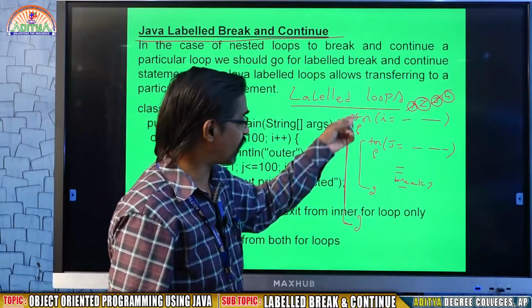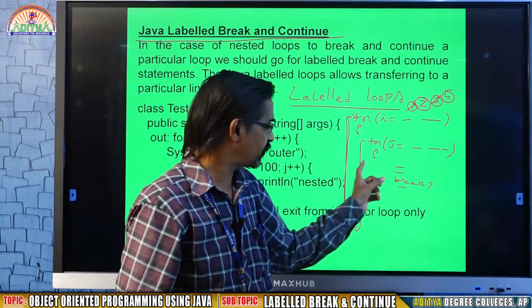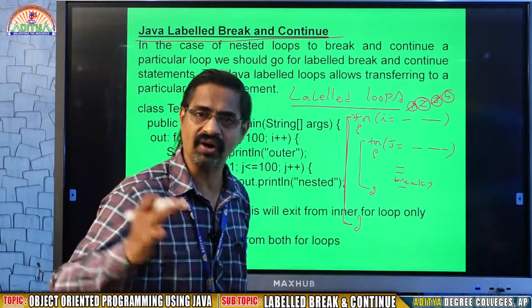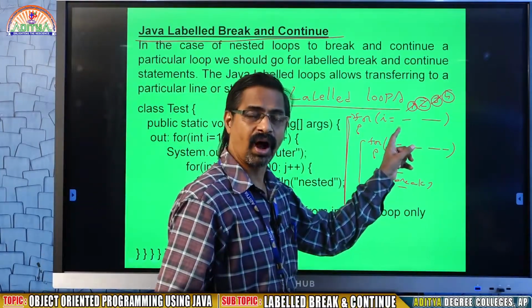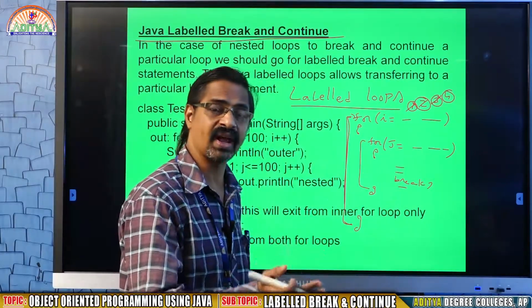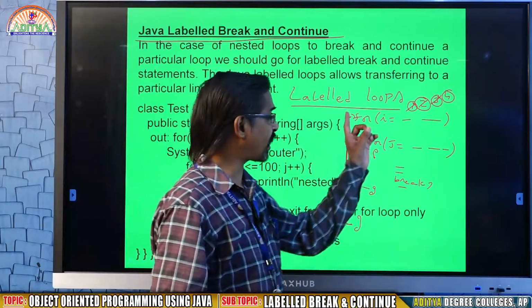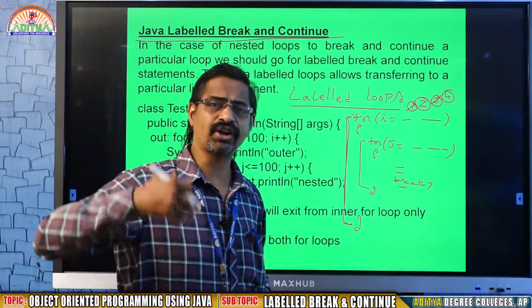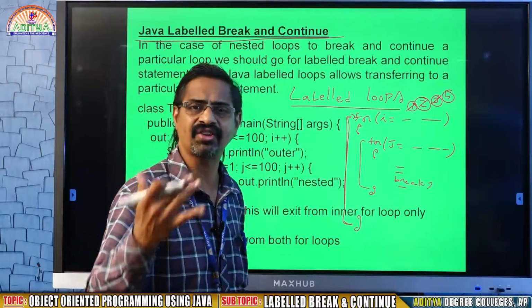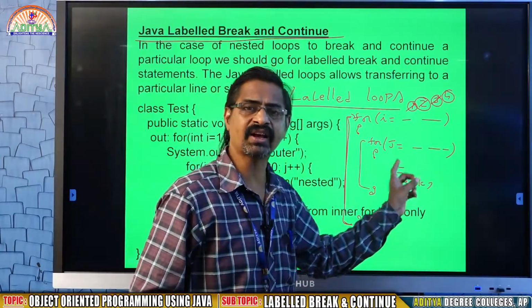That means whenever the outer for increments, the inner loop executes from 1 until the condition is false. As long as the outer loop increments, the inner loop continuously executes a block of statements until the condition is false.